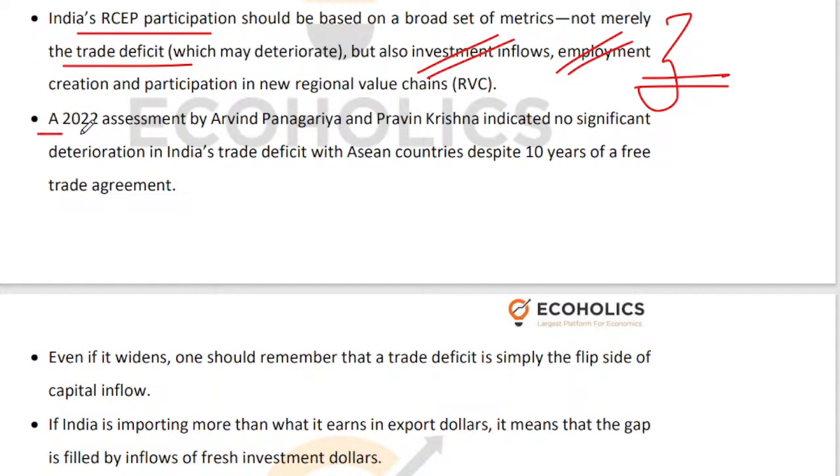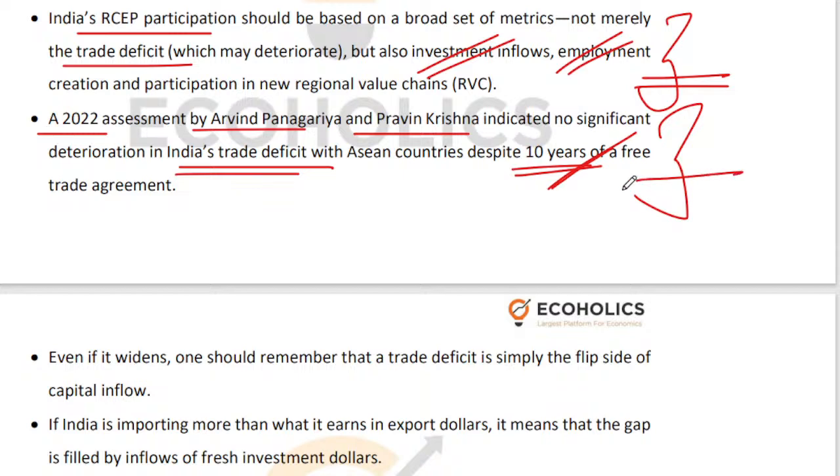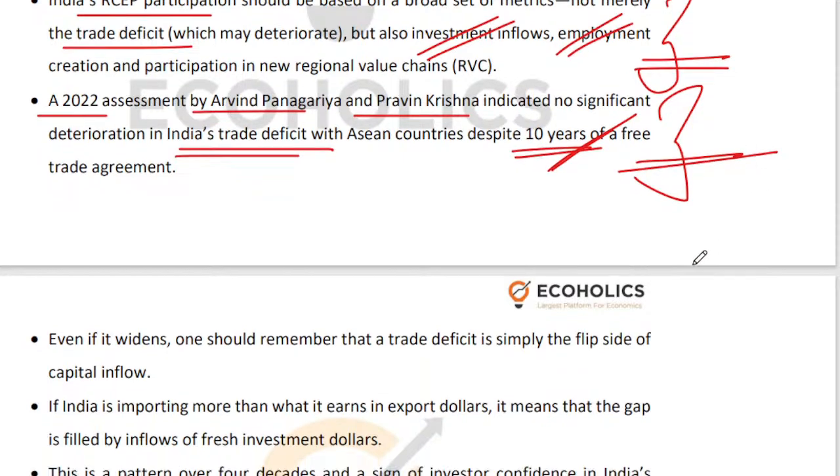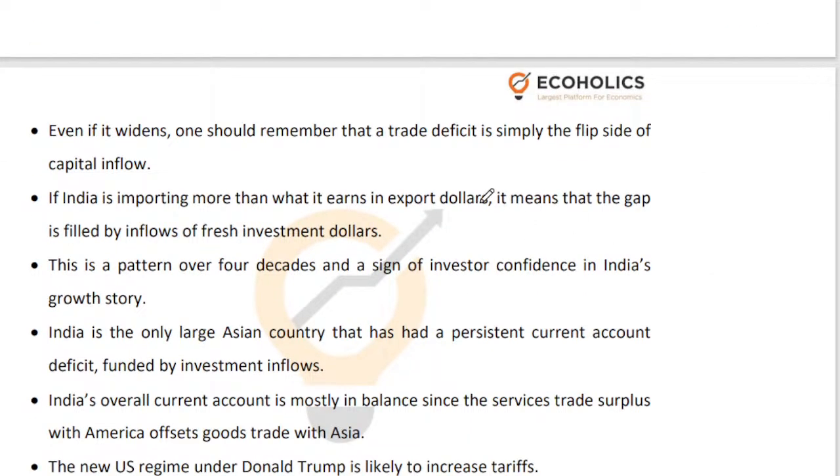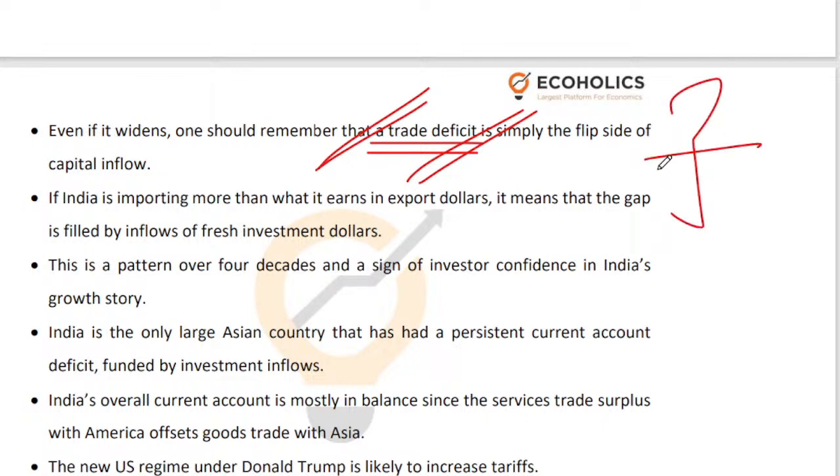In 2022, no less than Arvind Panagariya and Praveen Krishna indicated that there hasn't been any significant deterioration in India's trade deficit with ASEAN countries, despite the fact that we have had 10 years of a free trade agreement with them. And even if you are having a trade deficit, so what? You're having a trade surplus with the US, you're having a services surplus, you're attracting a significant amount of FDI and FPI. What are you afraid of?